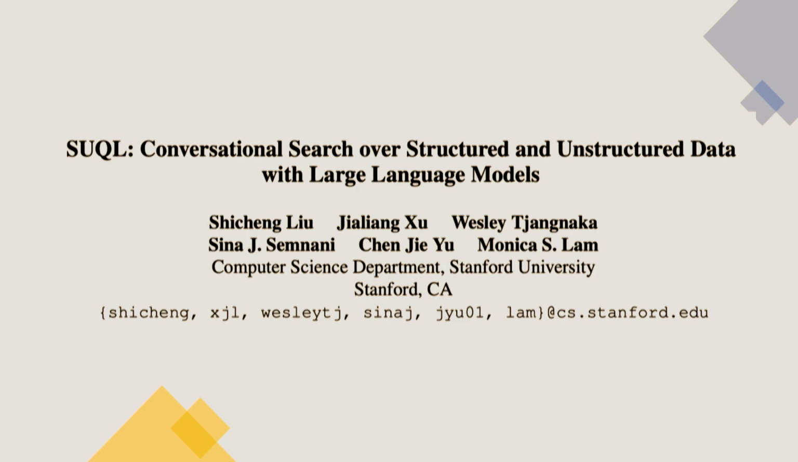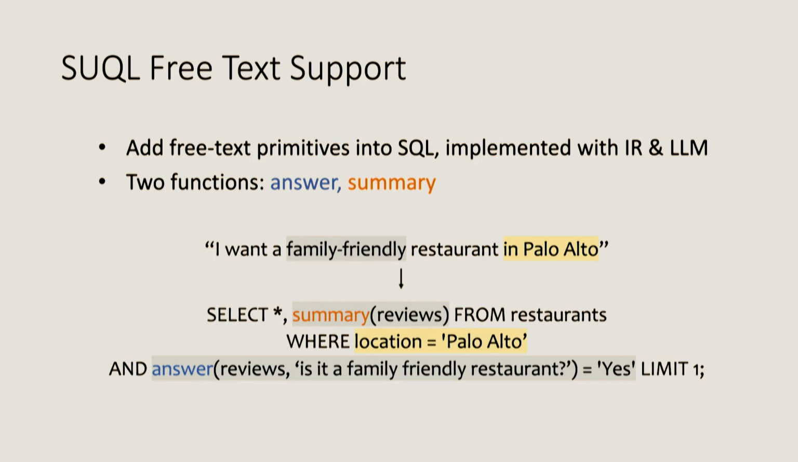So this brings me to our approach called SUQL, conversational search over structured and unstructured data with large language models. And as Monica told us yesterday, this is also referred to as Stanford University Query Language. The big promise of SUQL is we essentially add primitives into SQL, which is very popular for relational database operations. And these free text primitives are implemented with information retrieval and language models. So essentially, we know for structured data, people use SQL. For free text, people use retrieval and language models. And we like a combination. And a natural combination would be to provide these primitives in a query language.